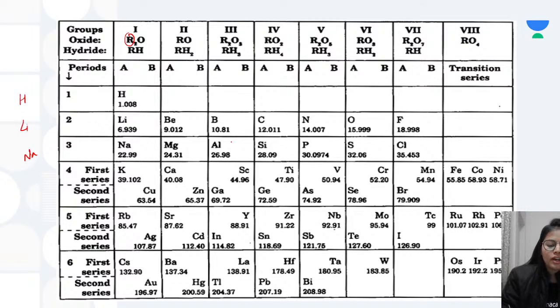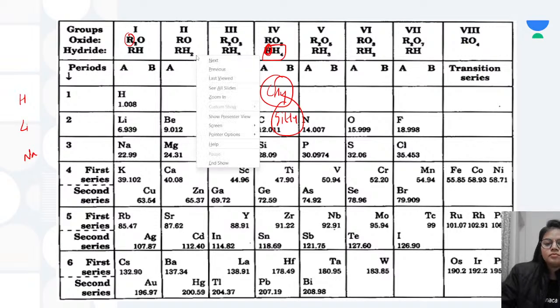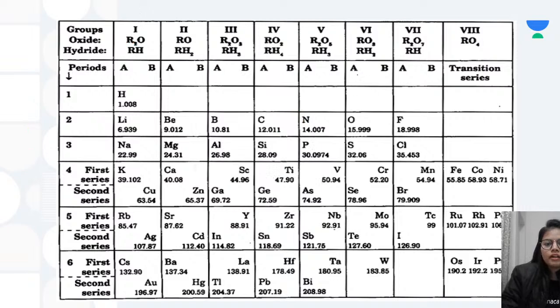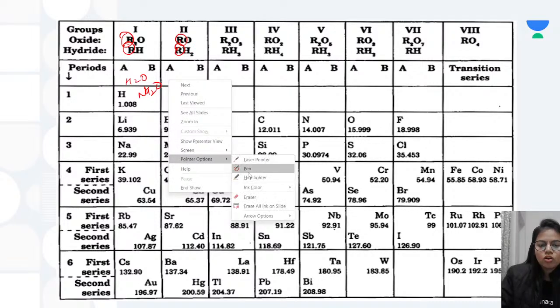Hydride of any element of group 4 is written as RH4, for example CH4, SiH4. So basically R means the element of that particular group. And talking about the oxide, what did he do? He tried to write it this way, like H2O, Na2O. So basically R resembles the elements of the group that we are talking about. Hope that is clear.